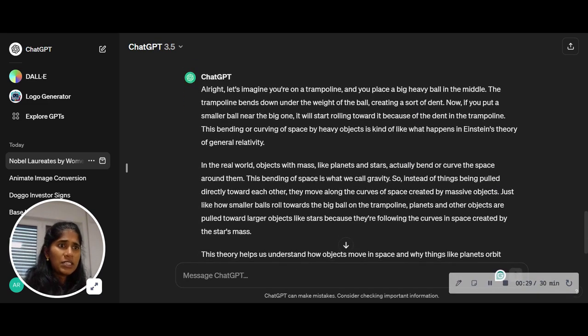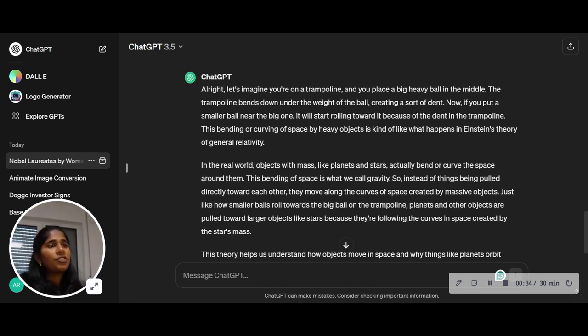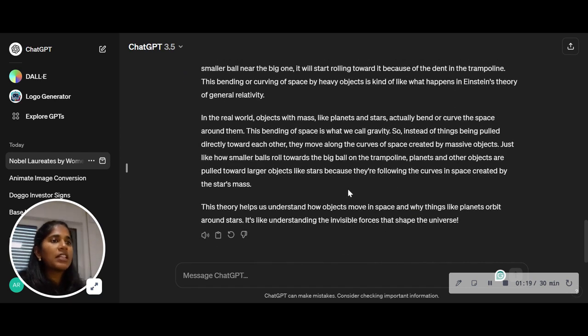And ChatGPT looks like it has a bigger, longer explanation. So it says, imagine you're on a trampoline, very similar to Perplexity, and you have a big heavy ball in the middle, and the trampoline bends down under the weight of the ball, creating a sort of dent. Now, if you put a smaller ball near the big one, it starts rolling towards it because of the dent in the trampoline. Bending or curving of space by heavy objects is kind of like what happens in Einstein's theory of general relativity. And then it goes on to explain a little bit more using the scientific terms.